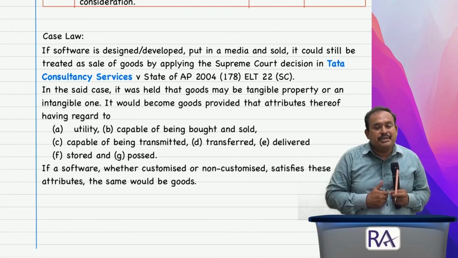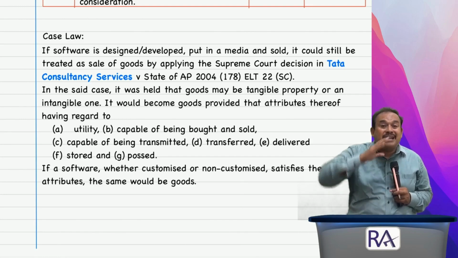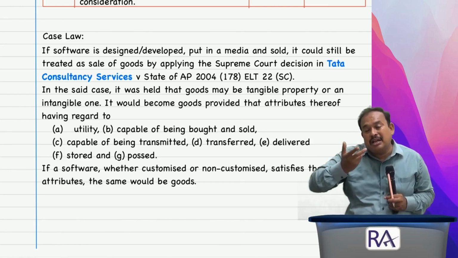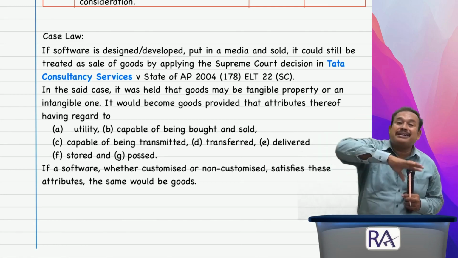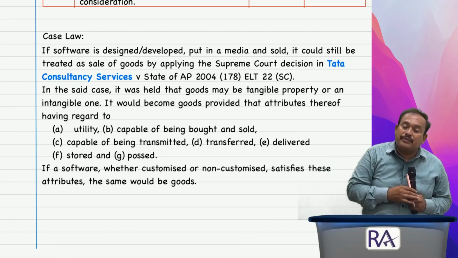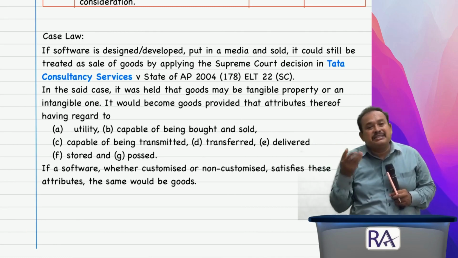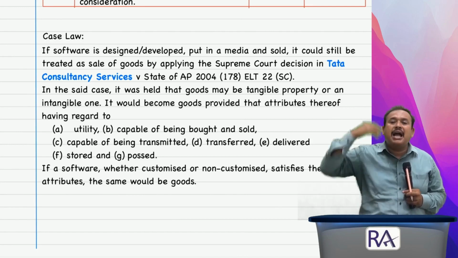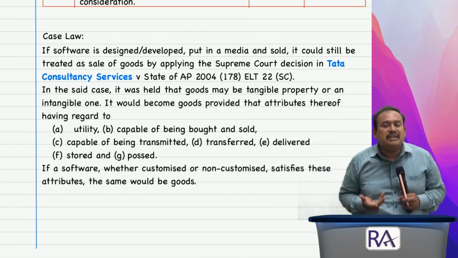You get my point, sir? So, title has been transferred. One can store and sell. One can bring it in the market to sell. It is called supply of goods. No, sir, the existing one, furthermore customized to enhance the utility of the software, is supply of services.